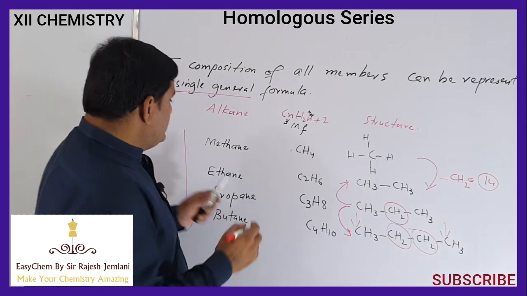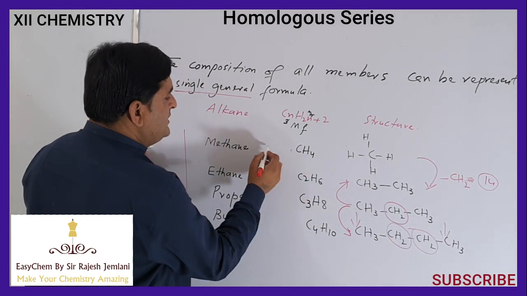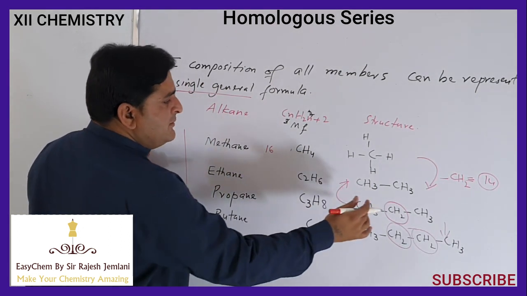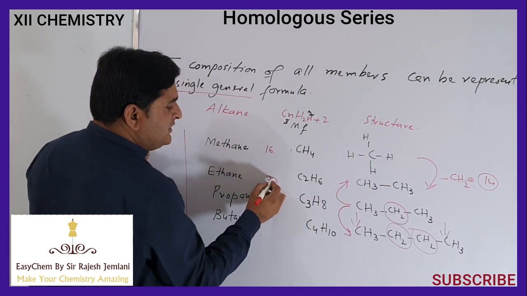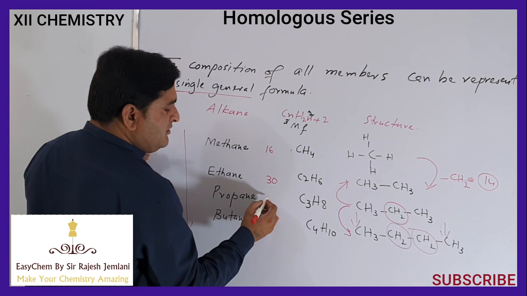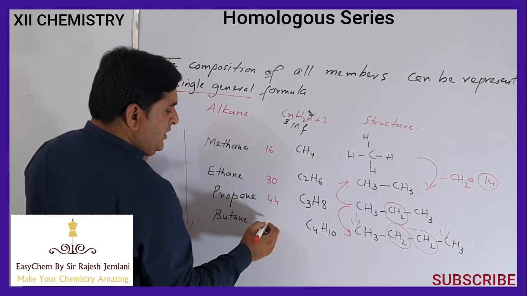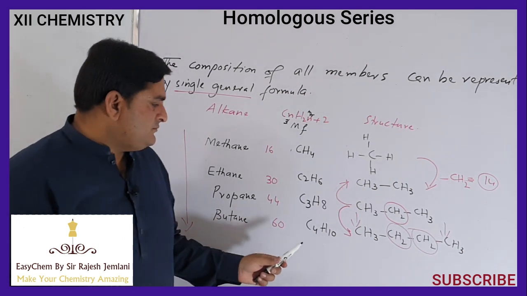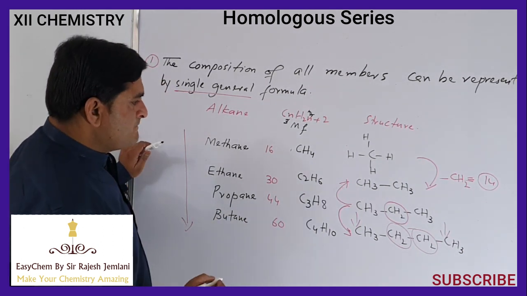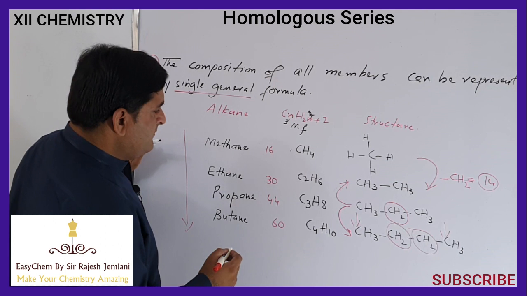So if the molecular mass of methane is 16, there will be addition of 14 mass in the second one. Its mass will be 30. I think I am mistaken somewhere.